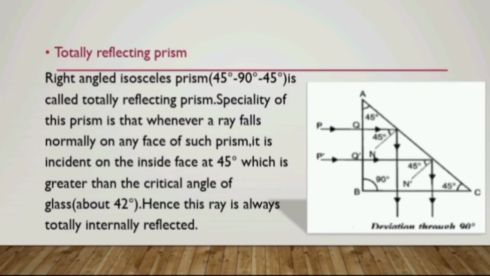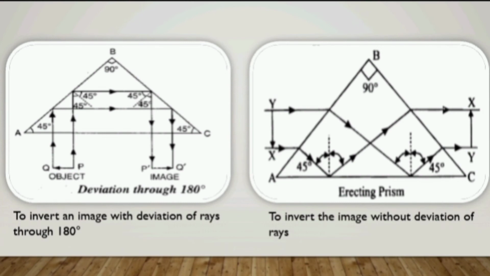Next is totally reflecting prism. Right-angled isosceles prism is called totally reflecting prism. The speciality of such a prism is that whenever a ray falls normally on any face of such a prism, it is incident on the inside face at an angle 45 degree, which is greater than the critical angle of glass, that is 42 degree. So this ray is always totally internally reflected. Such prisms are used to deviate a ray through 90 degree, to invert an image with deviation of rays through 180 degree, and to invert the image without deviation of rays.